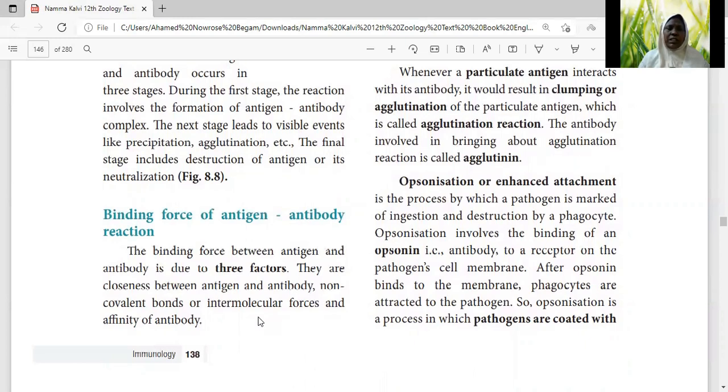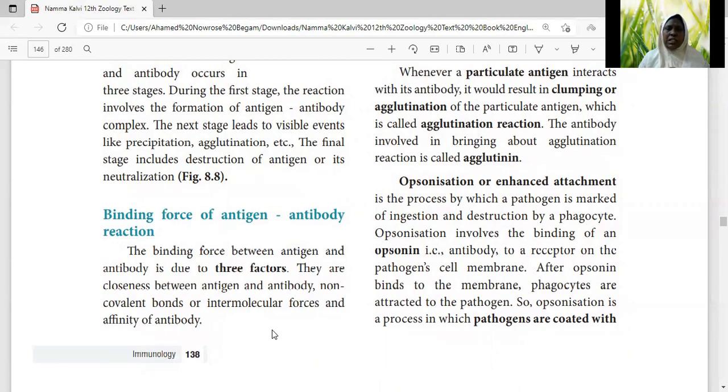The first factor is the closeness between antigen and antibody. They must be close to each other. However much is the closeness, that much will be the force. So this is the first factor.